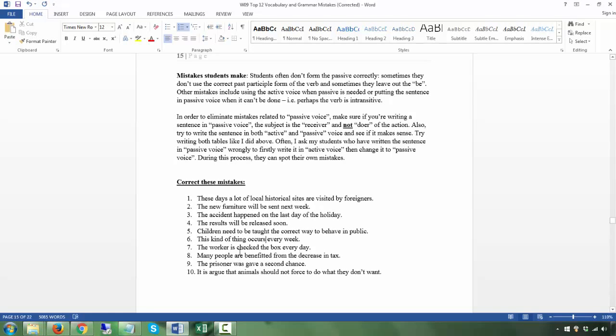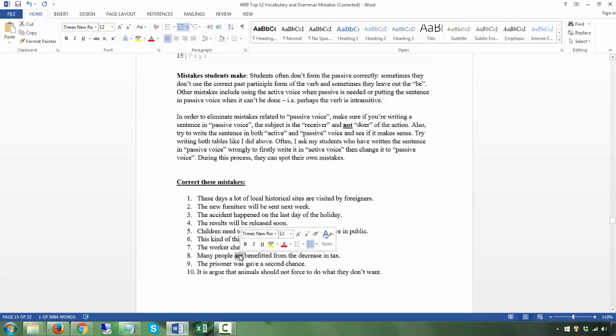The worker is checked the box. The worker does the checking, so it is active: the worker checks. He's the doer of the action. Many people benefit from: again, this one too.